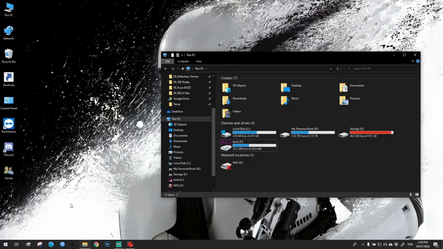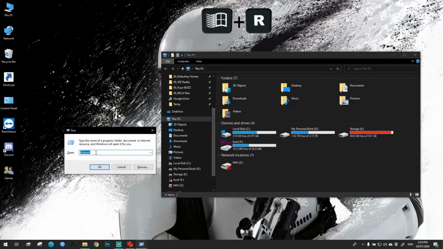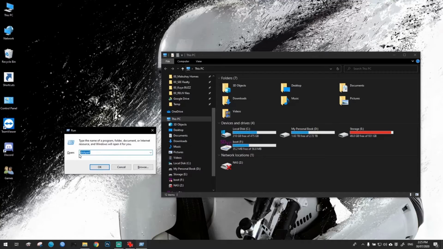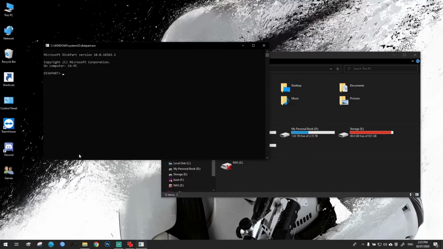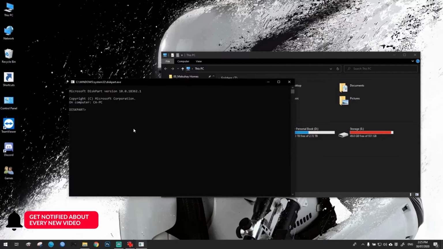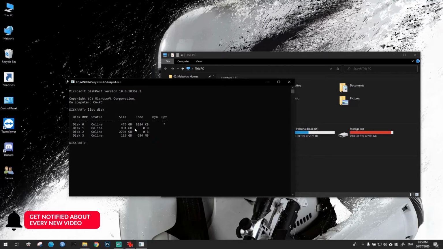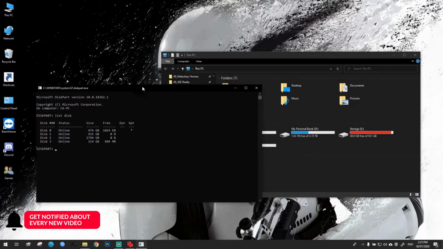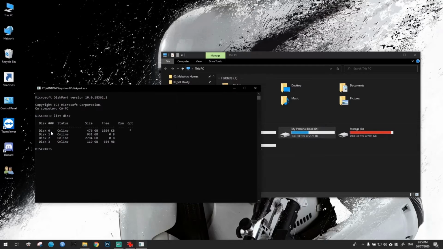First step is, press the Windows key plus R, and it's gonna show you something like this. Here, you're gonna type in diskpart. Okay, so we're gonna look for all the disks that we have. So we're gonna type in list disk. So it was able to find 4 disks. As you can see here, it's the same. So drive disk 0.